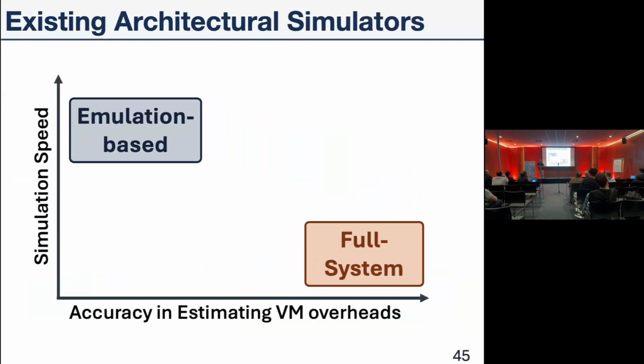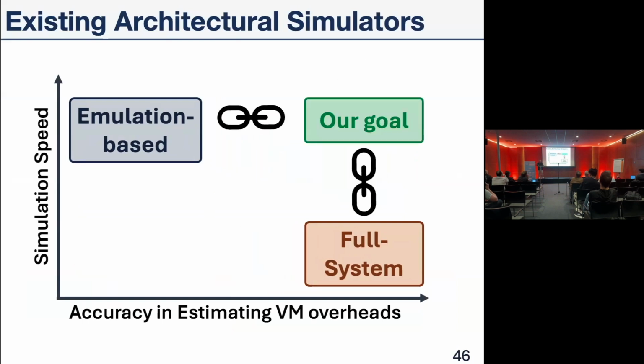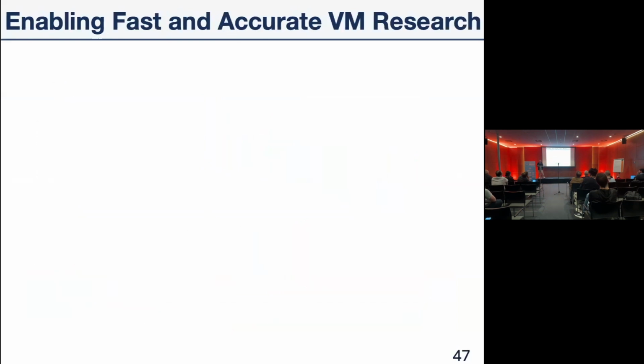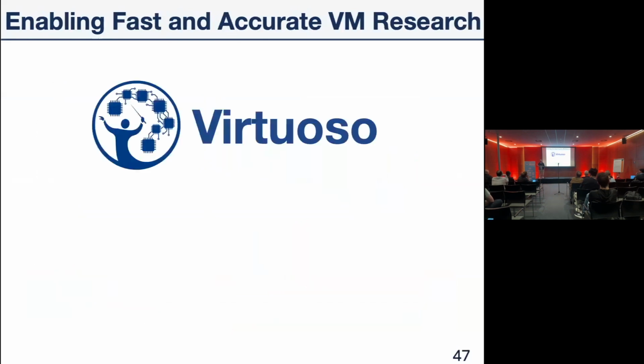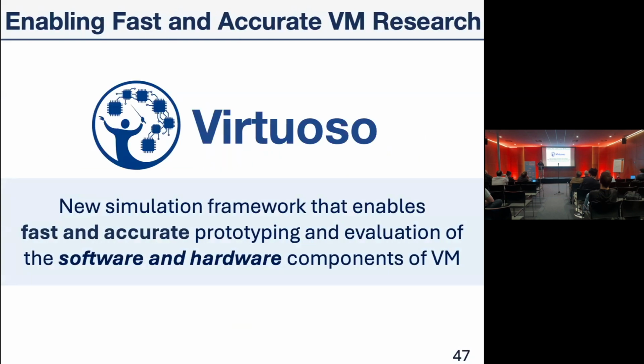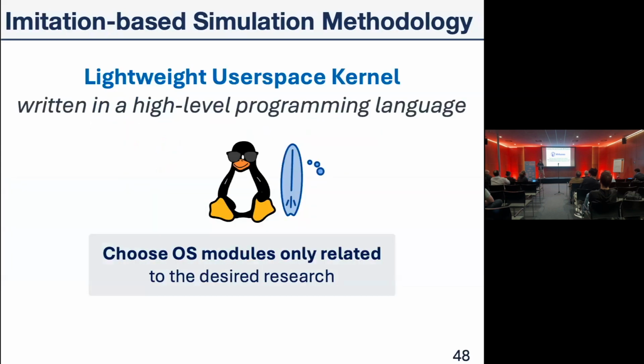So these two classes of simulators create a dichotomy. We have simulators with much higher simulation speed but lower accuracy, and some others with much lower speed but much higher accuracy. And in this work, our goal is to bridge this dichotomy and have a simulation infrastructure that is both fast and at the same time can model with high accuracy the virtual memory overheads. To enable fast and accurate virtual memory research, we propose Virtuoso, a new simulation framework that enables fast and accurate prototyping and evaluation of the software and the hardware components of virtual memory.